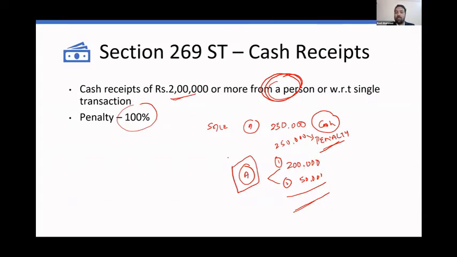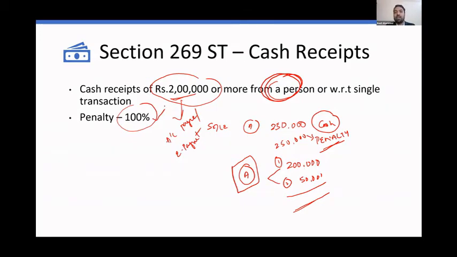So make sure all your cash receipts in excess of 2 lakh, all your sales in excess of 2 lakhs, are only through either an account payee cheque or through an electronic payment. It can be net banking, it can be Google Pay, it should be through a bank, it should be traceable. Otherwise, you will lose your entire sales.